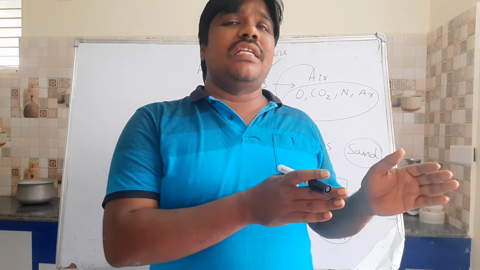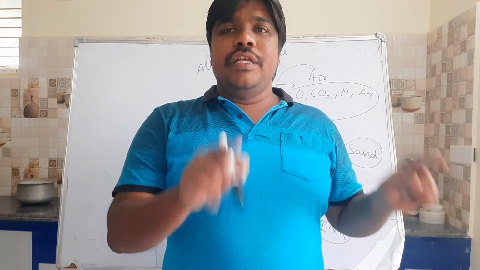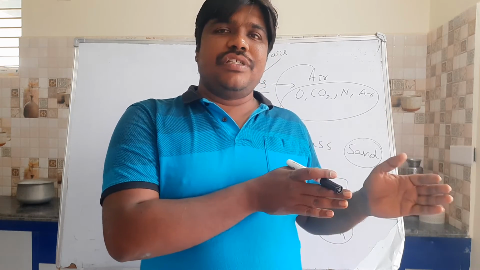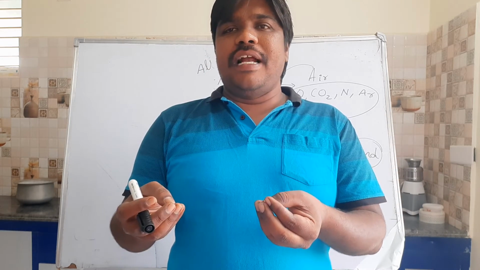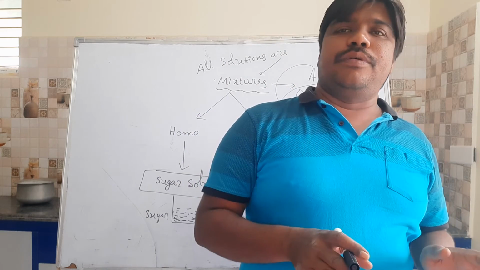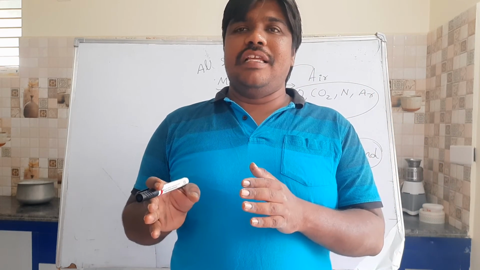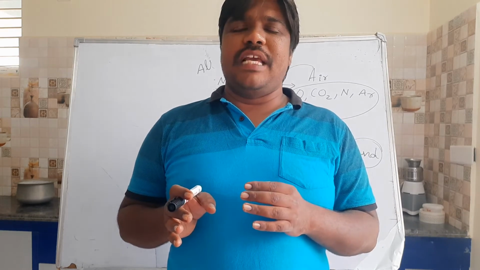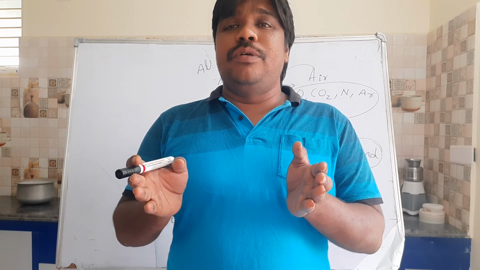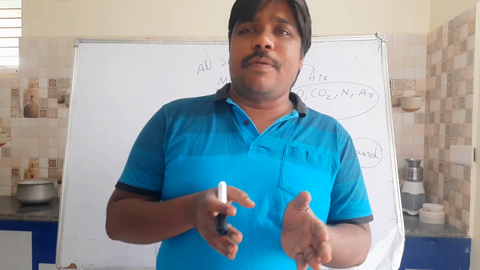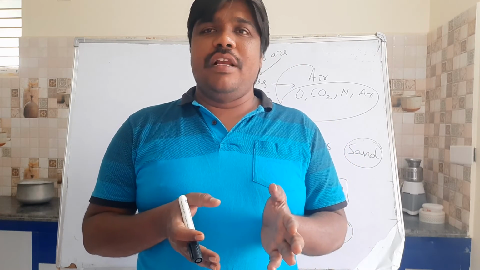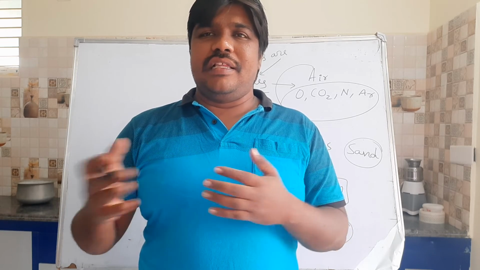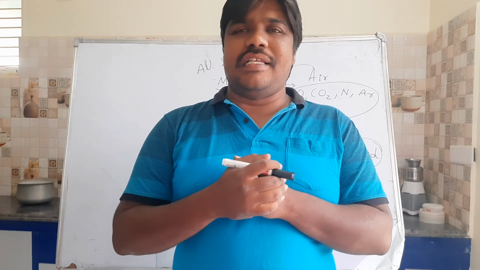When you come to the chemical classification of matter, again two categories are there: pure substances and mixtures. In pure substances, again two subcategories: elements and compounds. Elements are made up of the same kind of atoms. We cannot split them into smaller constituents by any physical process or any chemical process. They are nothing but elements. Solid elements, liquid elements and gaseous elements are there. That was discussed in the last class, right?